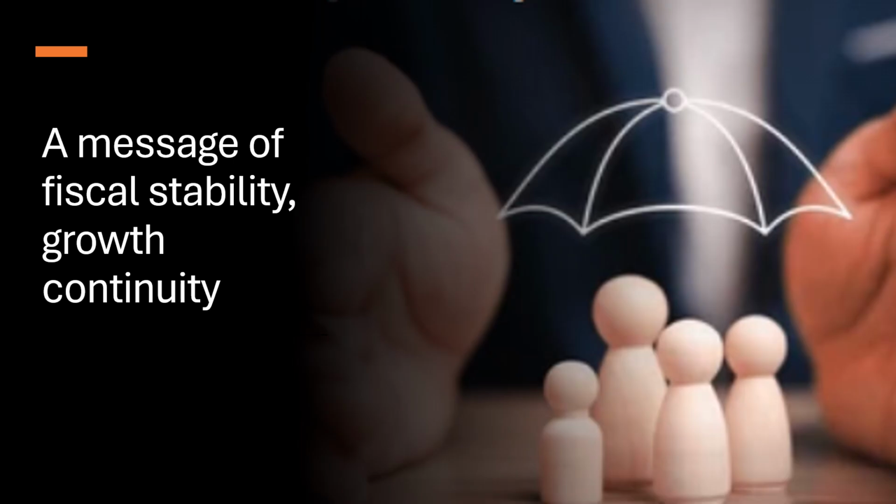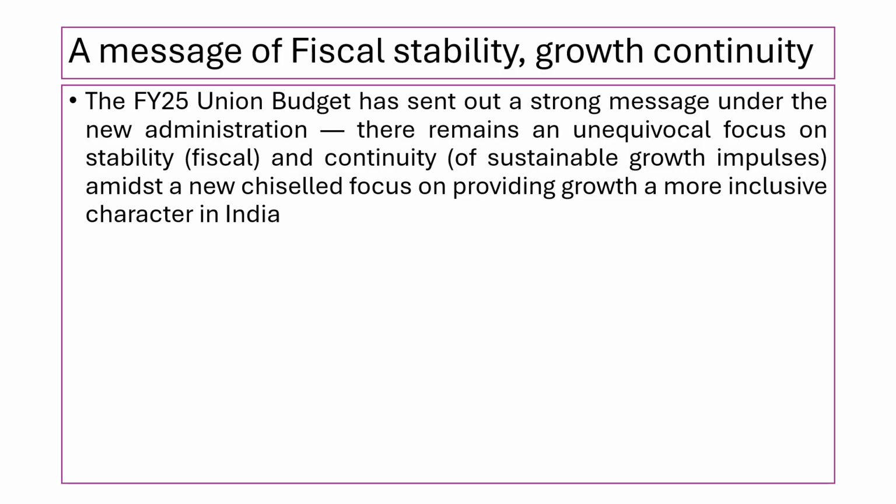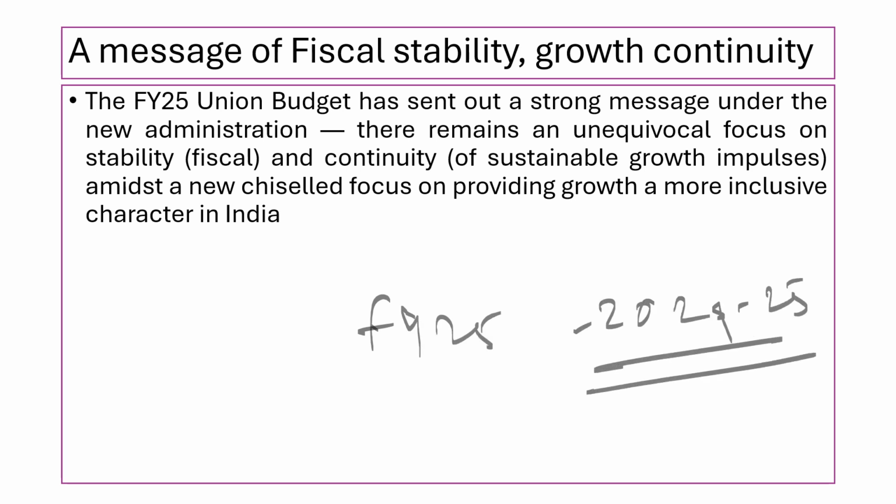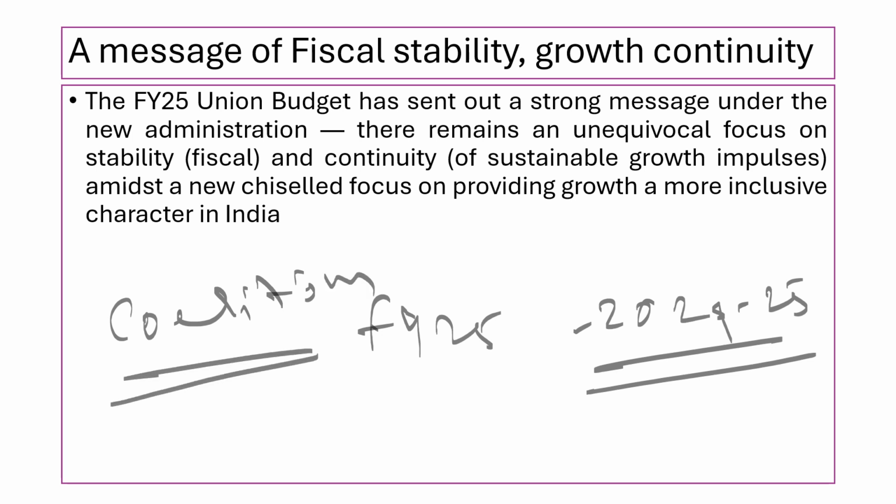The next article: message for fiscal stability and growth continuity. This article also majorly discusses the budget only. The union budget for financial year 25, that means 24-25, has already been presented. It gave a strong message. Under the new administration, a coalition government has been formed and they gave a strong message. They maintained their undisputed focus on fiscal stability, continuity and sustainable growth. They are focusing on these things.